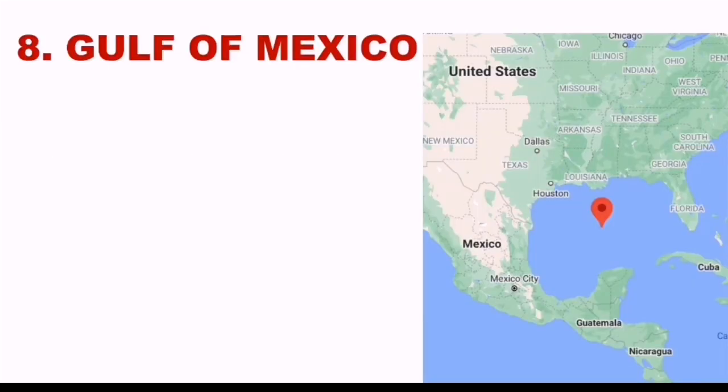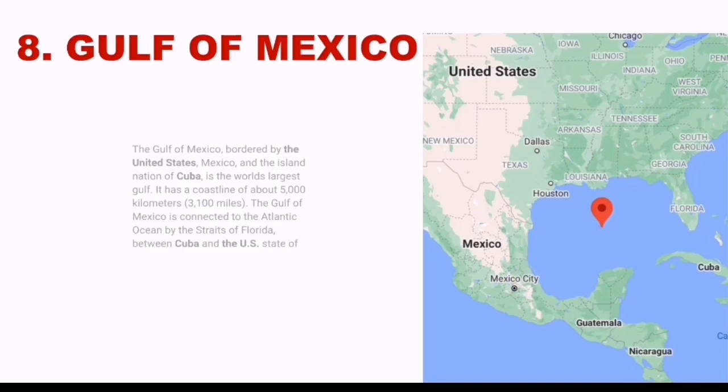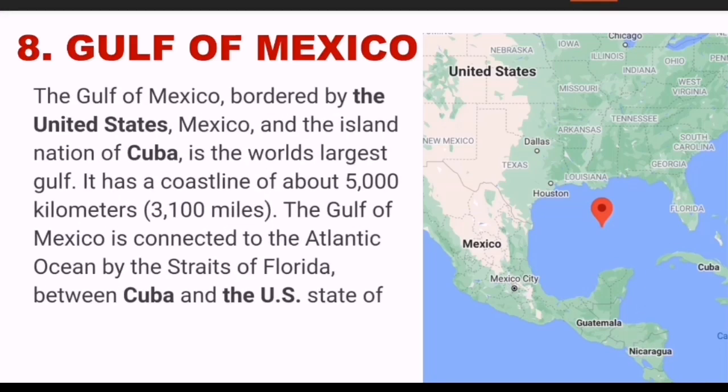The Gulf of Mexico is also many times in the news. You can see on the map where it is. It is near the United States. This is the Gulf. Okay, it is near Mexico. It is actually bordered by the United States from this side, Mexico from this side, and the island nation of Cuba.